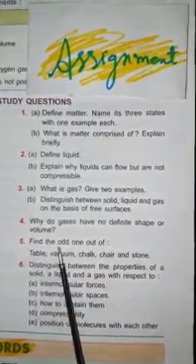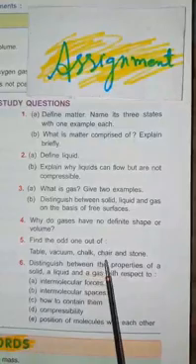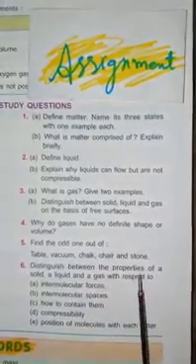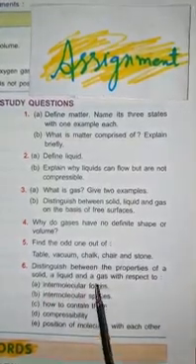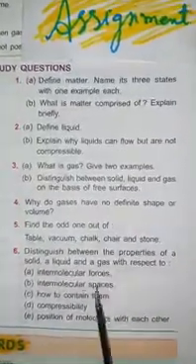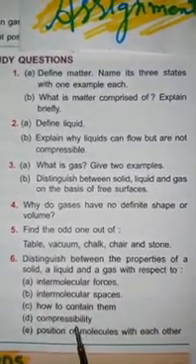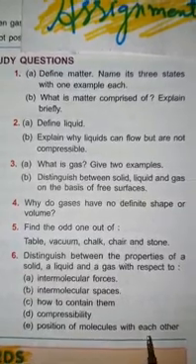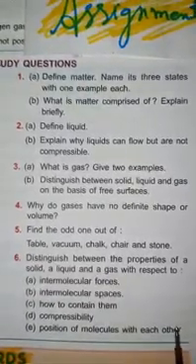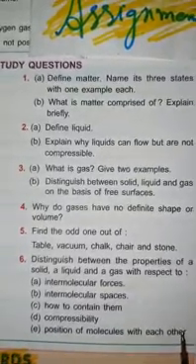Question 5. Find the odd one out of table, vacuum, chalk, chair and stone. Question 6. Distinguish between the properties of a solid, liquid and a gas with respect to intermolecular forces, intermolecular spaces, how to contain them, compressibility, position of molecules with each other. Children, you have to do these questions in your physics notebook and I will check when the school will reopen.